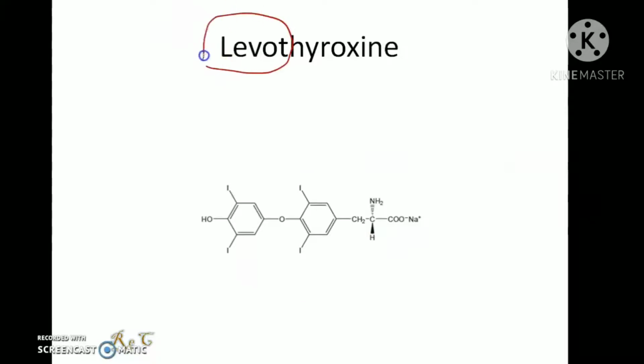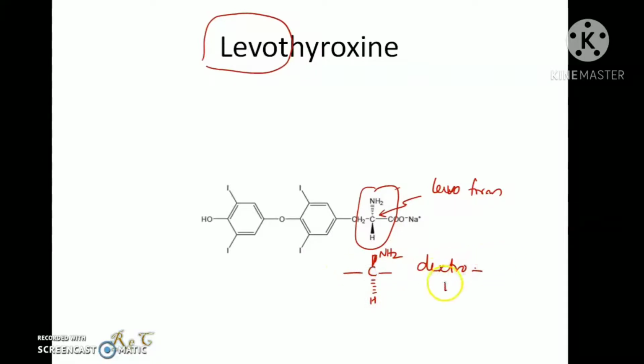Then, depending on the orientation of the functional group, that is an amino group or carboxylic acid group, at the chiral carbon atom of the phenylalanine residue, you can have either the levo form or the dextro form. Only the levothyroxine has activity, whereas the dextro form is inactive.